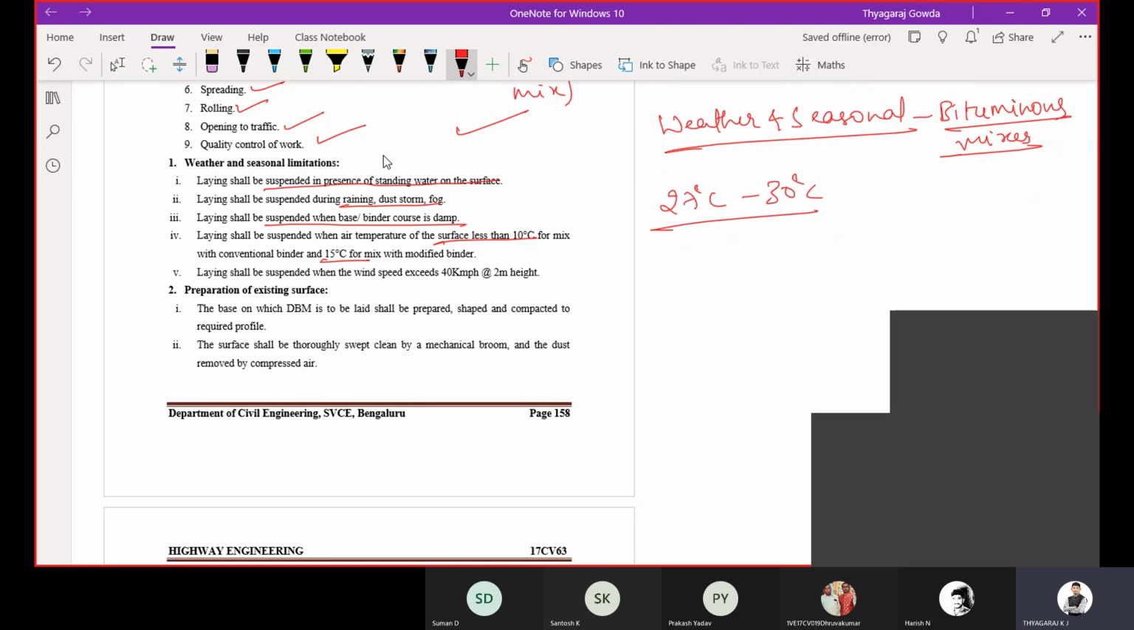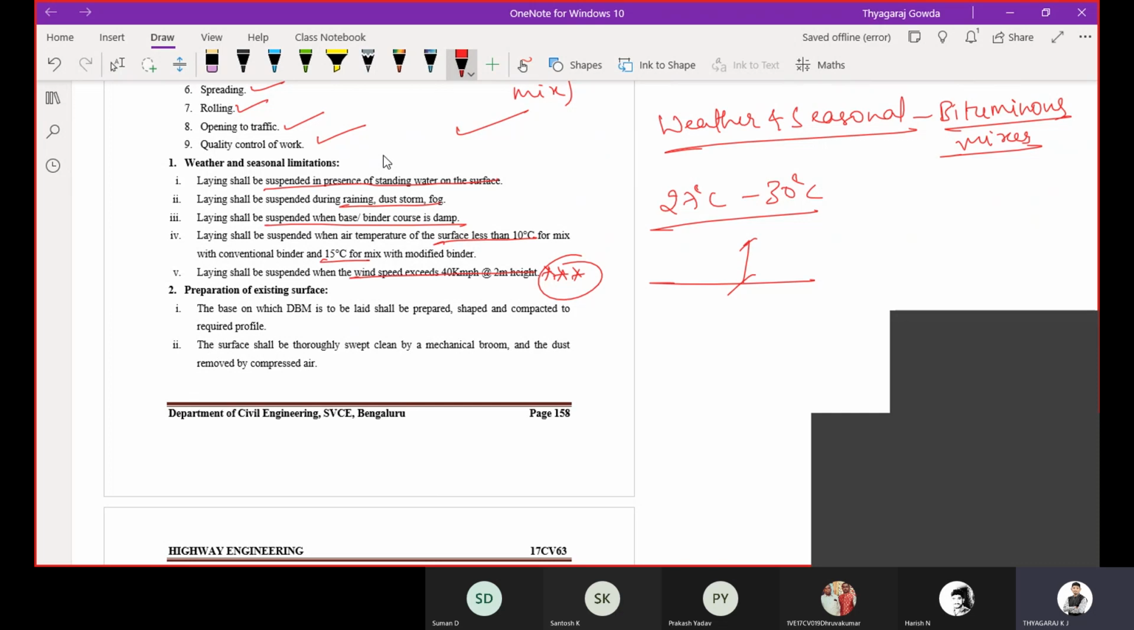Then laying shall be suspended when wind speed exceeds 40 kmph. When the wind speed exceeds 40 kmph from the surface of the pavement at a height of 2 meters, the laying shall be suspended. But this point we are not going to consider. It will not be there in physical presence, so we are not going to consider it.